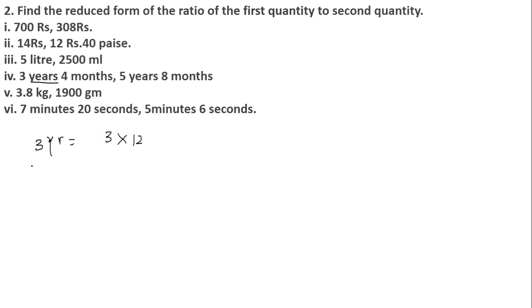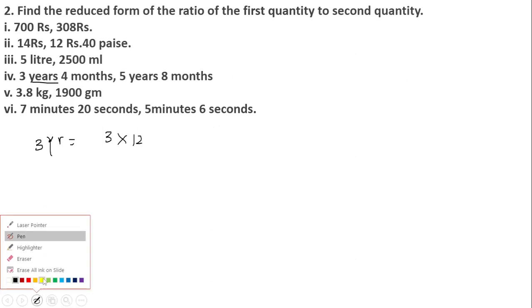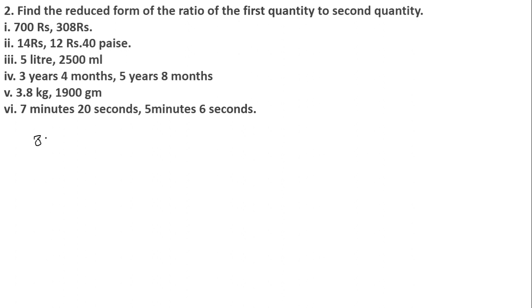What is the first quantity given to you over here? 3 years and 4 months. 1 year consists of 12 months, so 3 years will consist of 3 into 12 months, right? So this gives 3 into 12, that is equal to 36 months, plus the 4 months. This will give us in total 40 months.